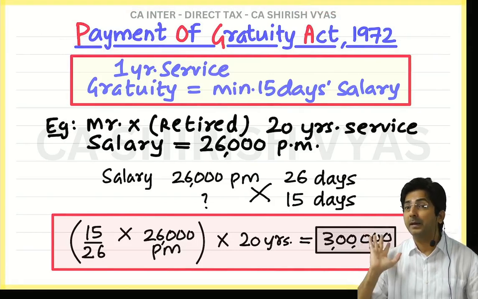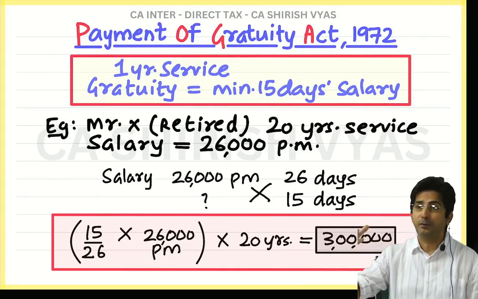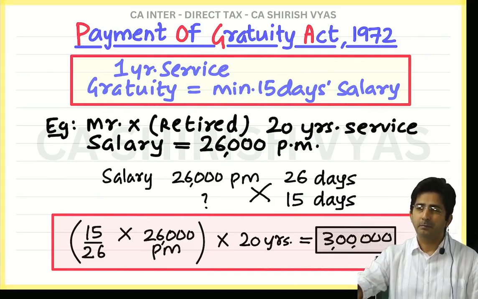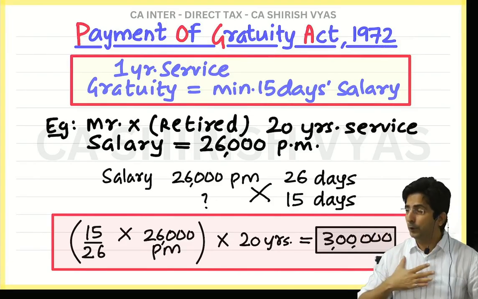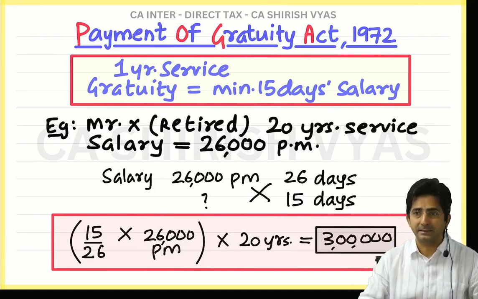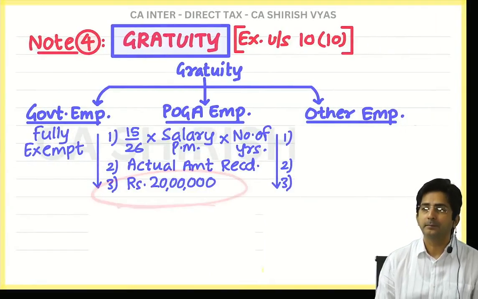So what will the income tax department say? See, we understand as per your Payment of Gratuity Act, you have got right to receive 30 lakhs. But sorry, we cannot exempt 30 lakhs. It is a big amount. We also have our budget. At the most we can exempt 20 lakhs. That's why this 20 lakhs is sitting here in the formula.